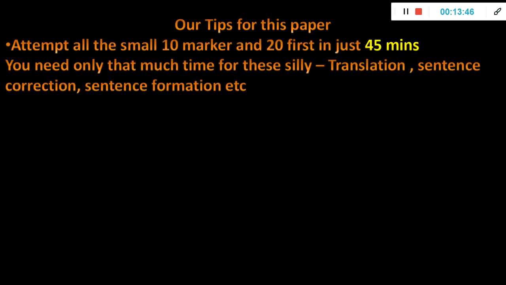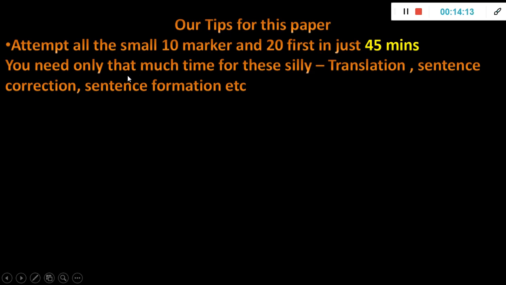So our tips for this paper: attempt all the small 10 marker and 20 marker first. Okay, the last 6 types, type 4, 5, 6, 7, 8, 9, all those you can do in 40-45 minutes, because you don't have to do anything. Simply write one sentence or one word. You can easily write that in 30 to 45 minutes, so that you at least get 50-60 marks there itself. It's like sure shot marks. They cannot cut any marks there. You are writing the meaning of a word, the opposite of a word, or one sentence based on that word, you will get full marks. Okay, so make sure that you get that 50-60 marks here itself.